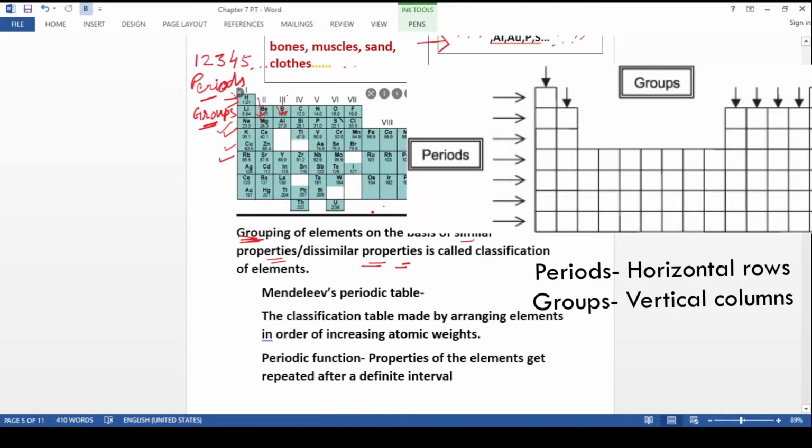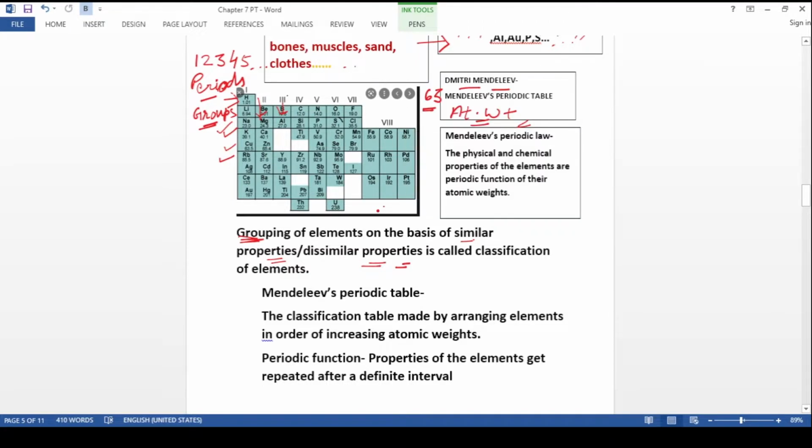While doing this, he observed an amazing phenomenon. He discovered a fact, and that fact is periodicity, or the periodic function of the elements. What is periodic function? We are going to see here.